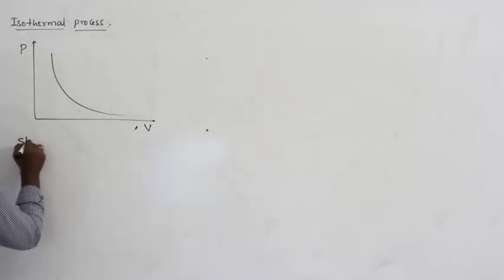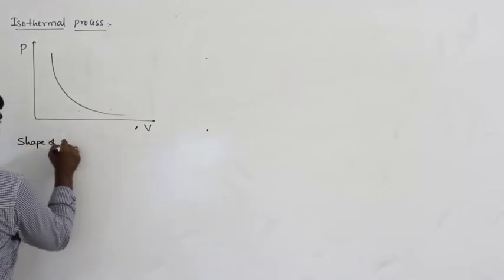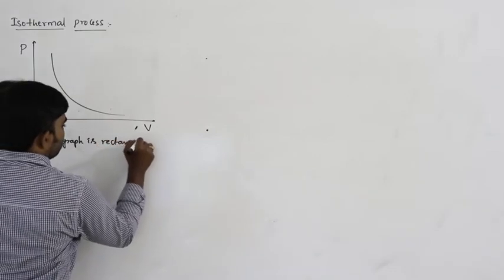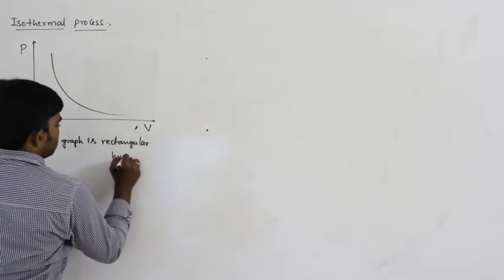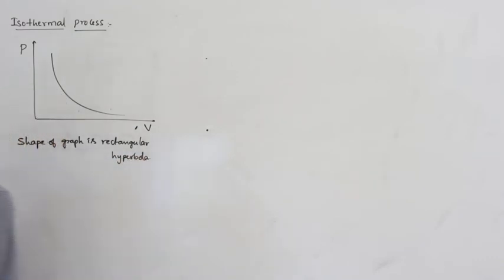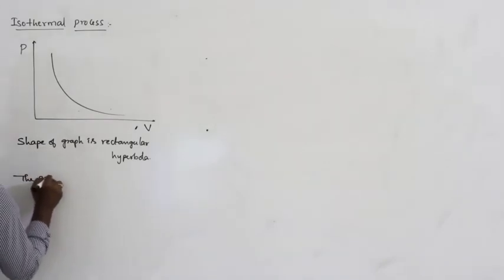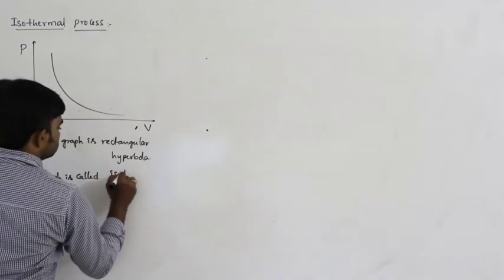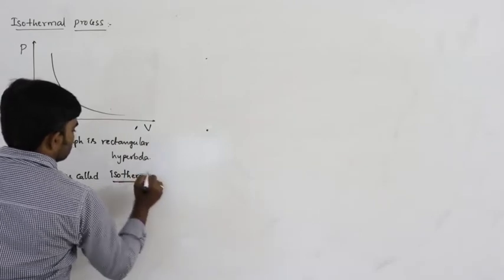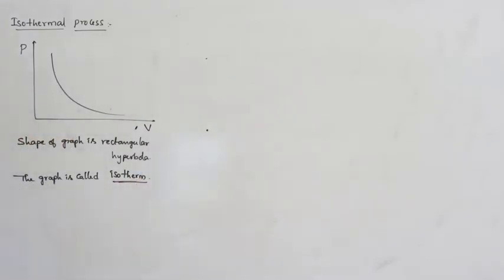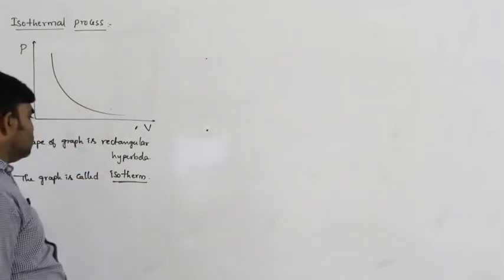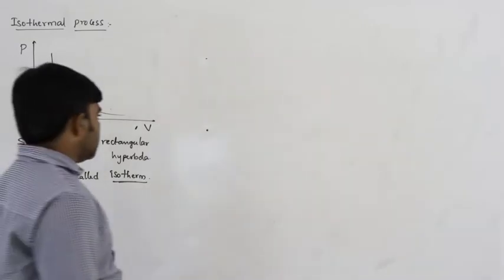The shape of the graph is a rectangular hyperbola, and this graph is called an isotherm.